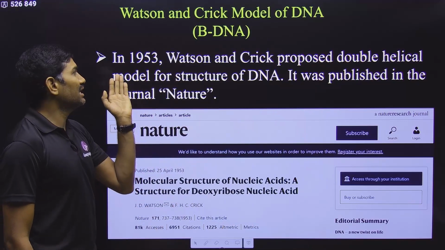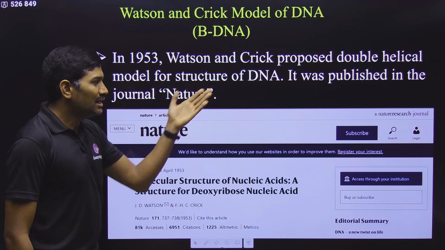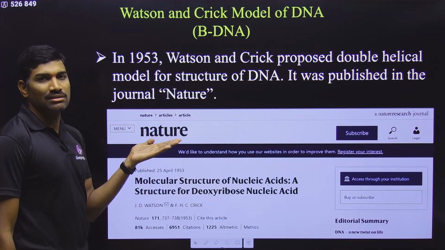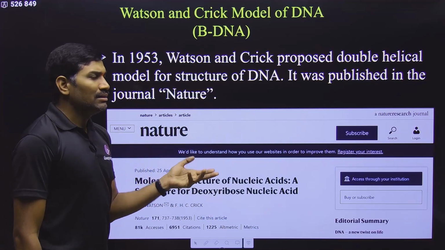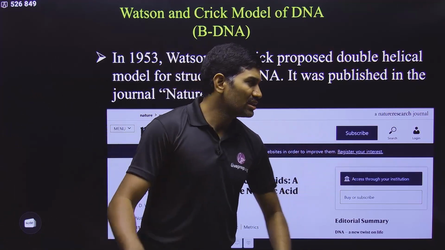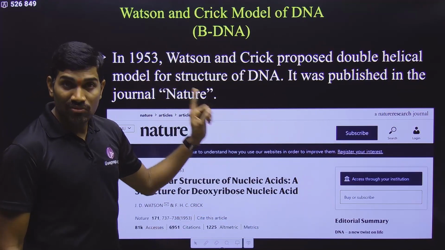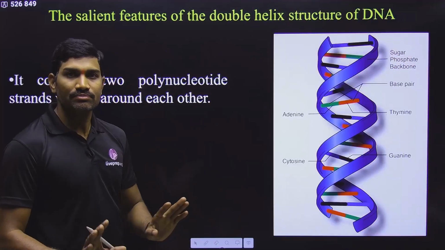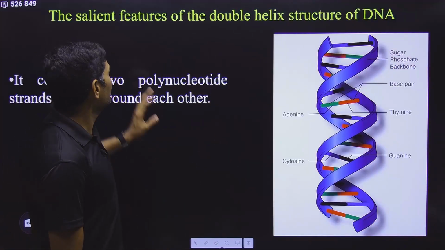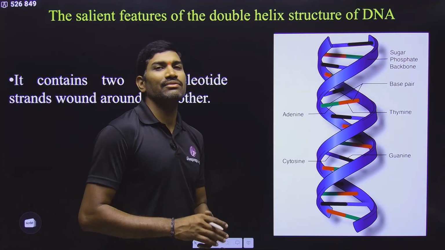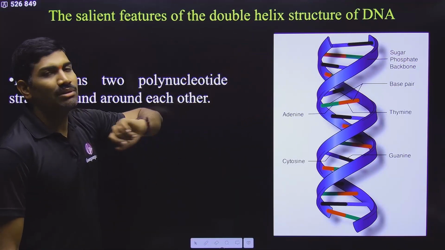Watson and Crick proposed it in 1953, and they published this research in the journal called Nature. But the journal name is not needed for you. In this way they proposed it, and Watson and Crick along with Wilkins received the Nobel Prize for their contribution. Clear? Now we are talking about some important features of this DNA double helical structure.